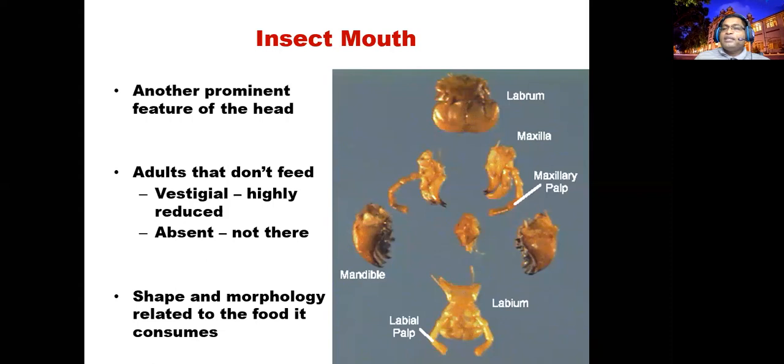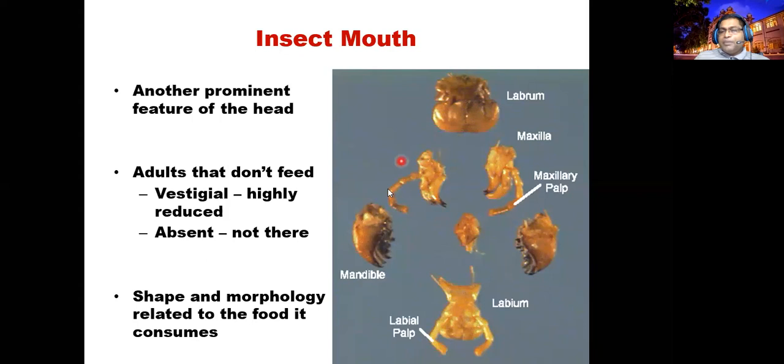You can find a labrum, a pair of maxillae, a pair of mandibles, and a labium and a hypopharynx.